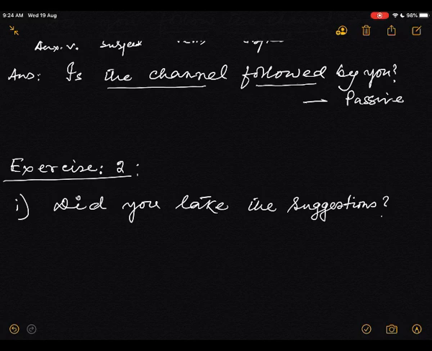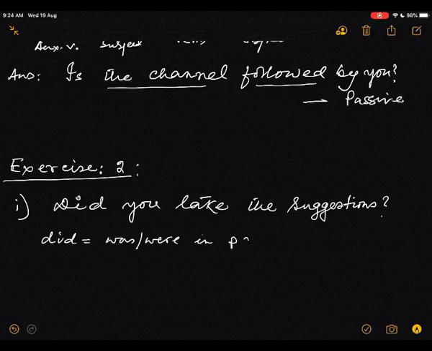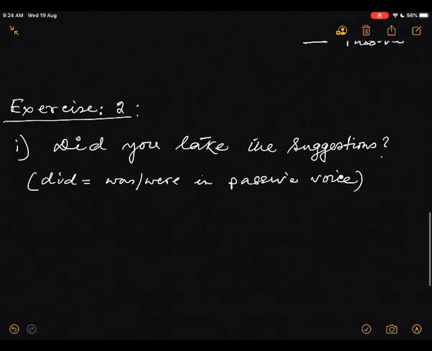Here the same thing. Did will go to the passive voice as what? Was and were in passive voice. The same, very interesting. Did will go to passive voice as was and were.